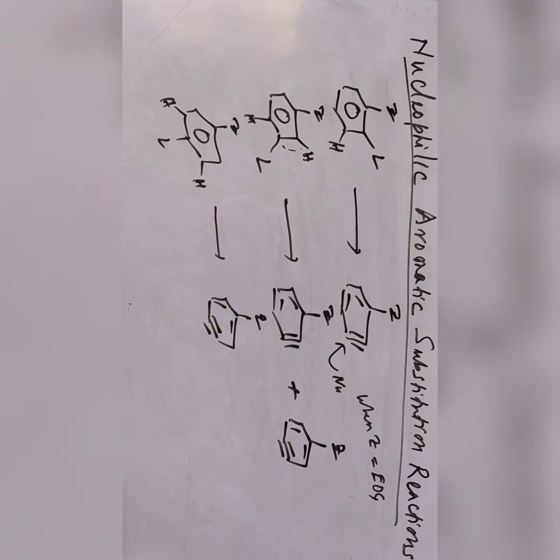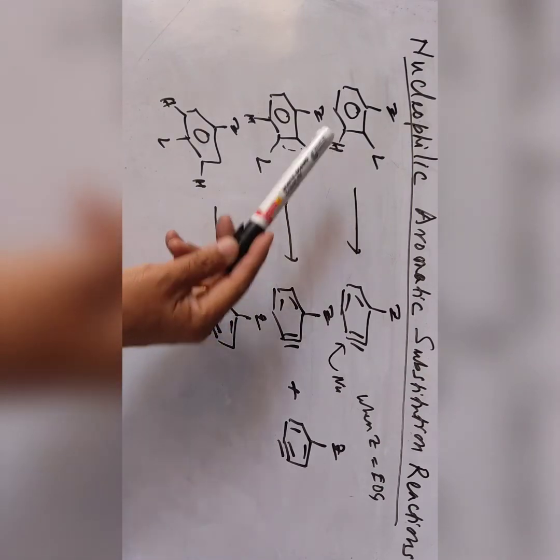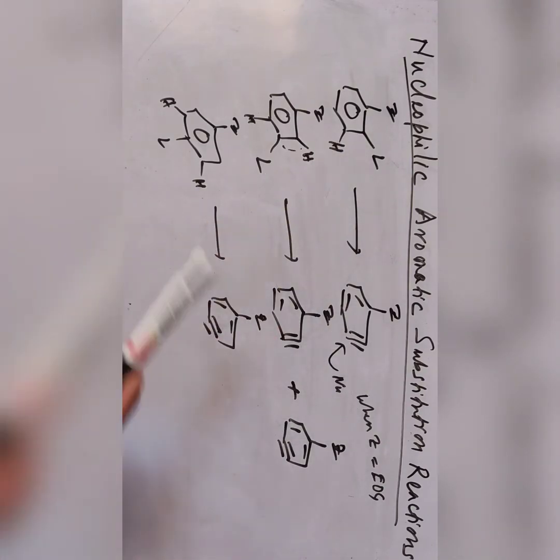So we have two mechanisms here. The first one is addition followed by elimination, and the second is elimination followed by addition. We have discussed both cases. In the earlier case we gave nitro examples, and in the second case, elimination takes place first to get the benzyne, then addition takes place.